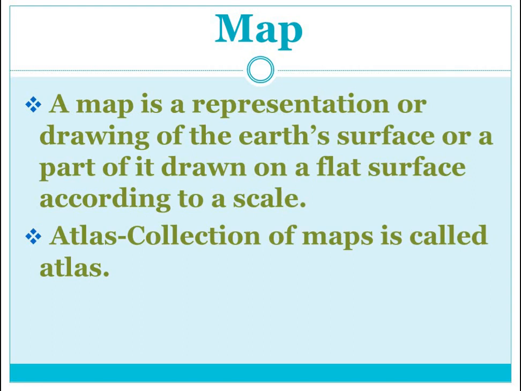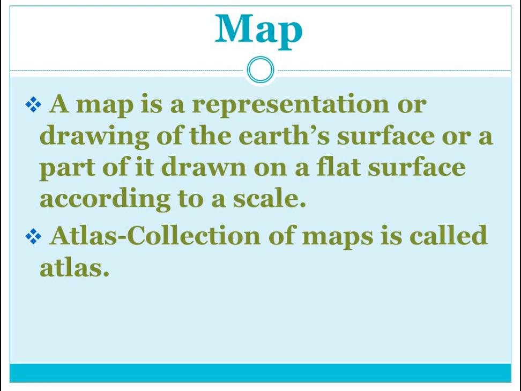If we take the example of globe, if you remember, in previous chapters we have done about globe. Globe is the model of the earth, and with the help of globe, we can study the entire earth at one time. But on a map, we can take any part of the earth's surface for study.